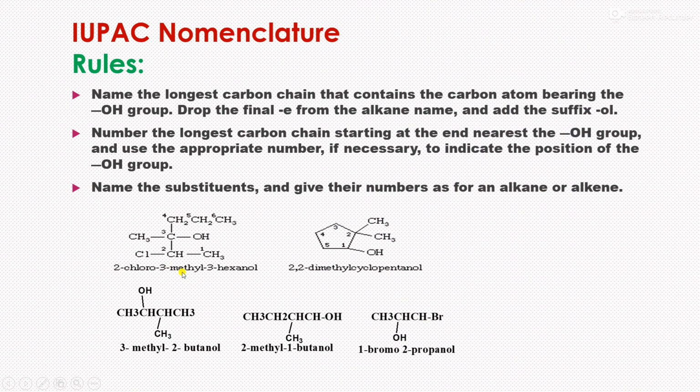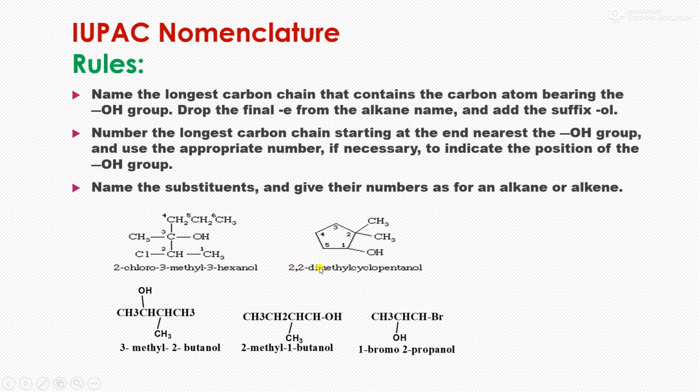So friends, consider this compound. This is 2-chloro-3-methyl-3-hexanol. The longest chain is a hexane chain, 1, 2, 3, 4, 5, 6. This chain has 6 carbons, and the OH group is attached at carbon 3. Therefore, its name becomes 2-chloro-3-methyl-3-hexanol.